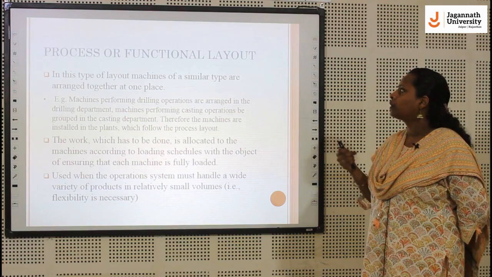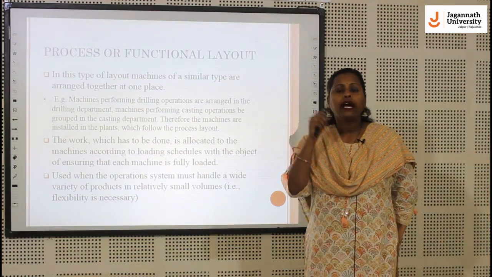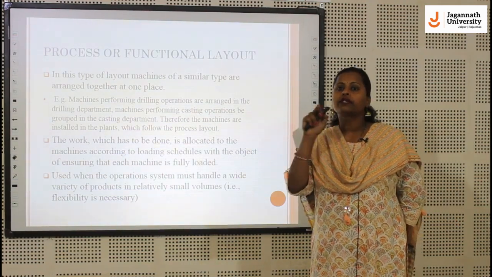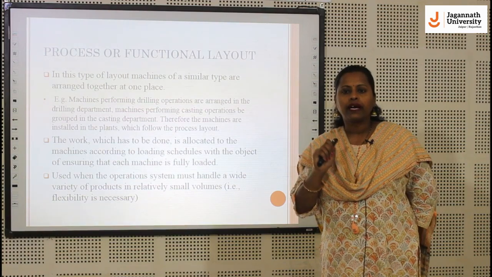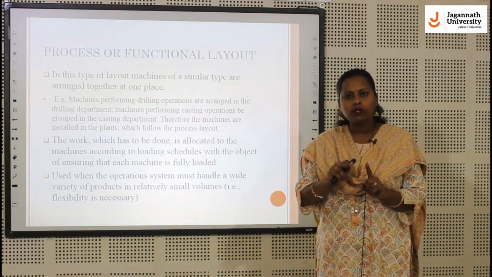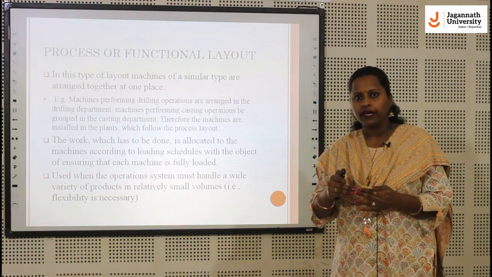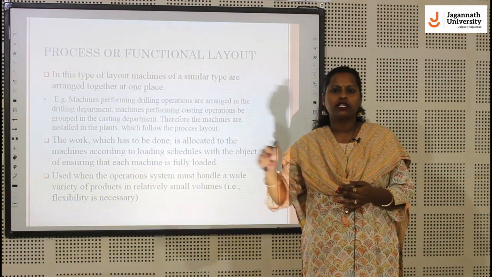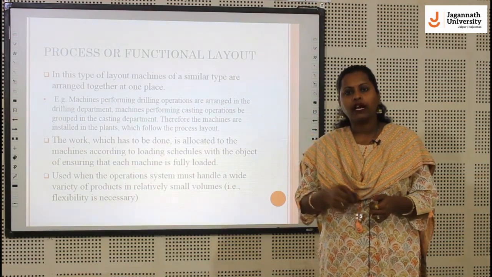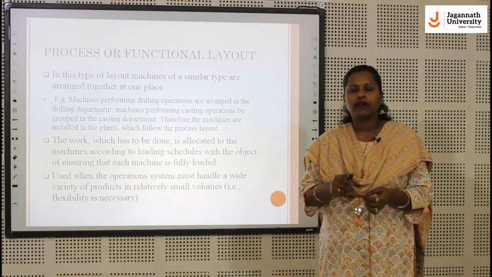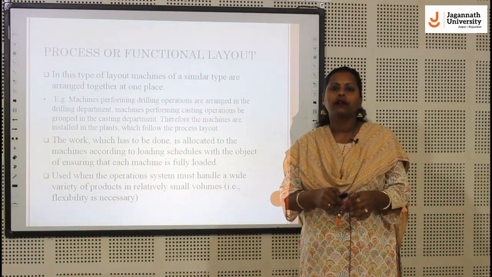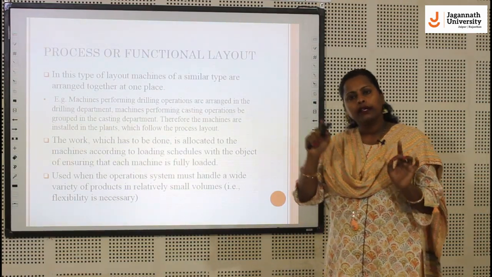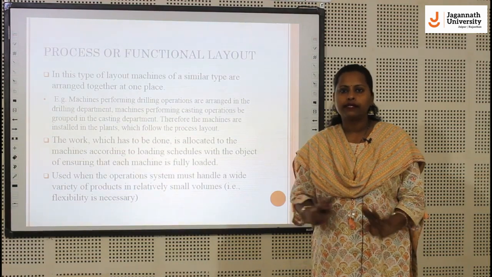Next is process layout, or functional layout. As we discussed earlier, job shop manufacturing, the job shop type of product, means the functional layout. This is a layout where we process the same sort of function for a product. For example, if we are performing drilling operations, then all the drilling machines will be there, from the smaller size to the larger size. If somebody requires a small hole, a small drill is required; for a larger hole, a larger drill; for more depth, a deeper drill. So all the drilling operations will be performed in the drilling section.